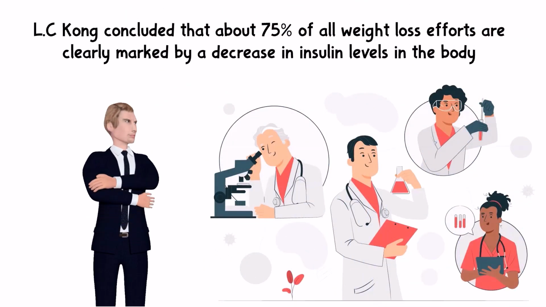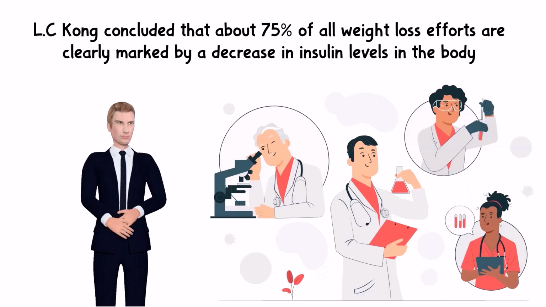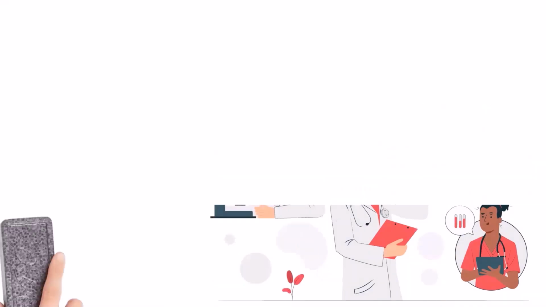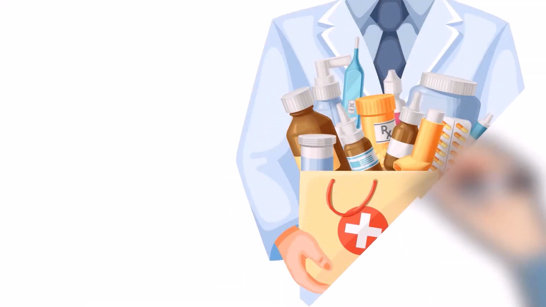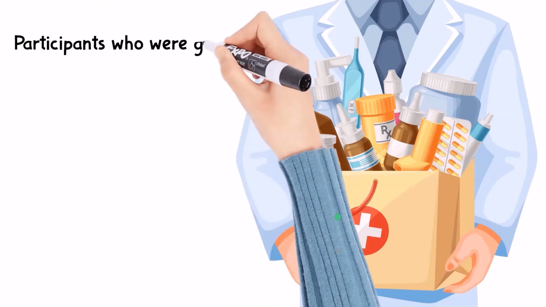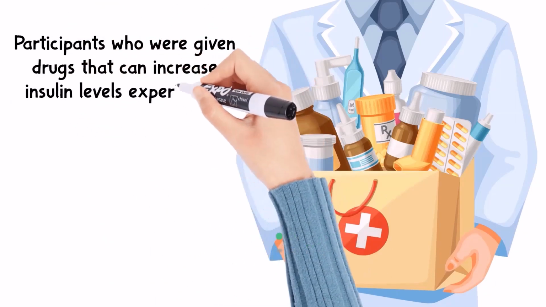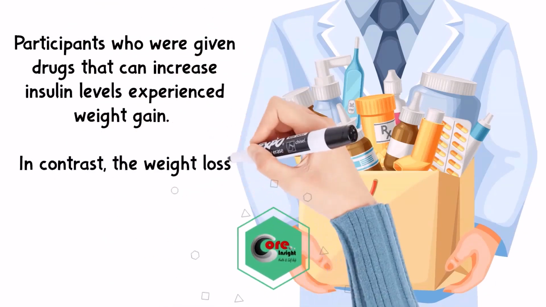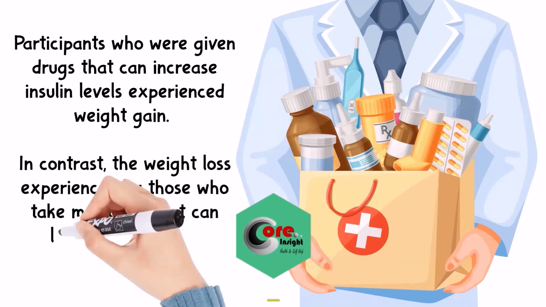In his research, Kong gave participants drugs that can increase and lower insulin levels. As a result, there was an increase in the body weight of those given drugs that could increase insulin levels. In contrast, weight loss was experienced by those who took drugs that could lower insulin levels.